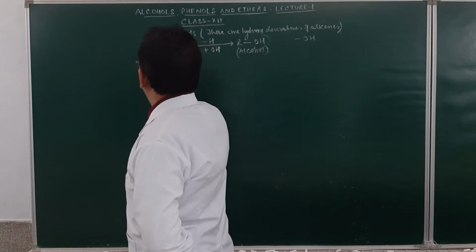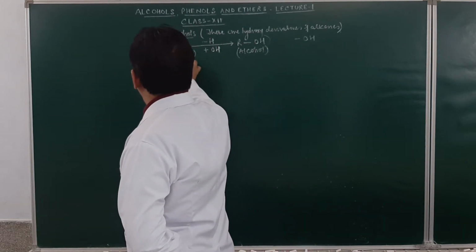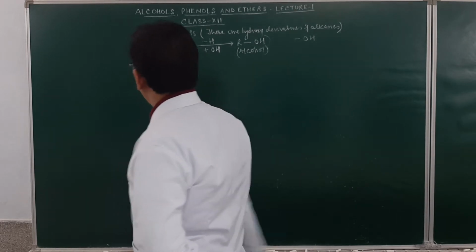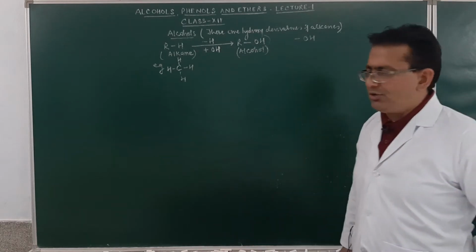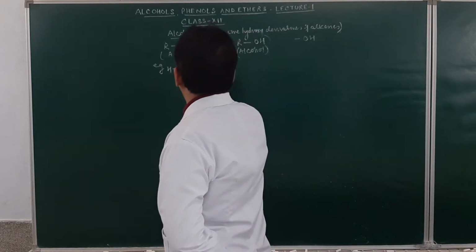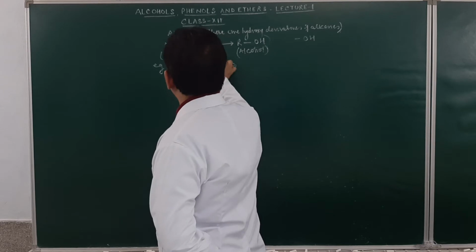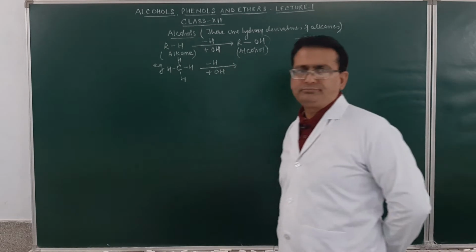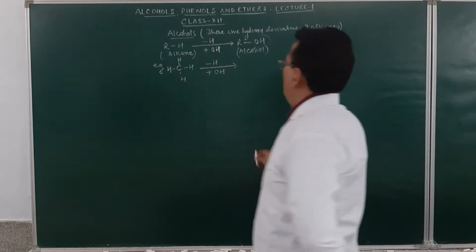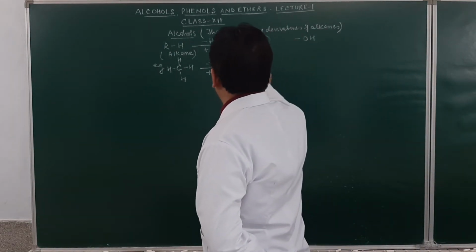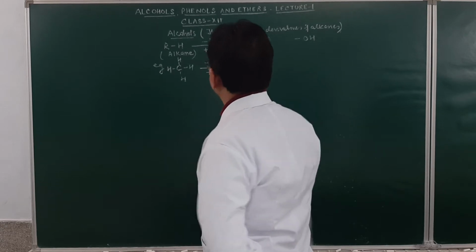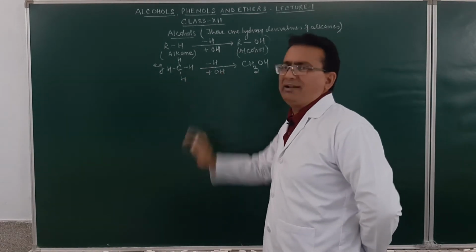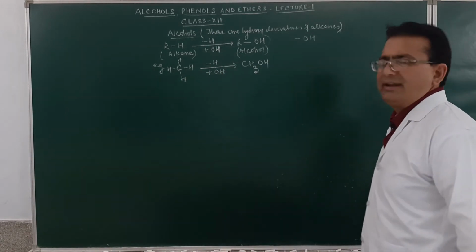For example, if you take a methane molecule, methane is CH4. From the methane molecule, if a hydrogen is removed and an OH group is substituted, it will result in the formation of CH3OH. We have removed the hydrogen and substituted it by the OH group of alcohol, and this will become an alcohol.